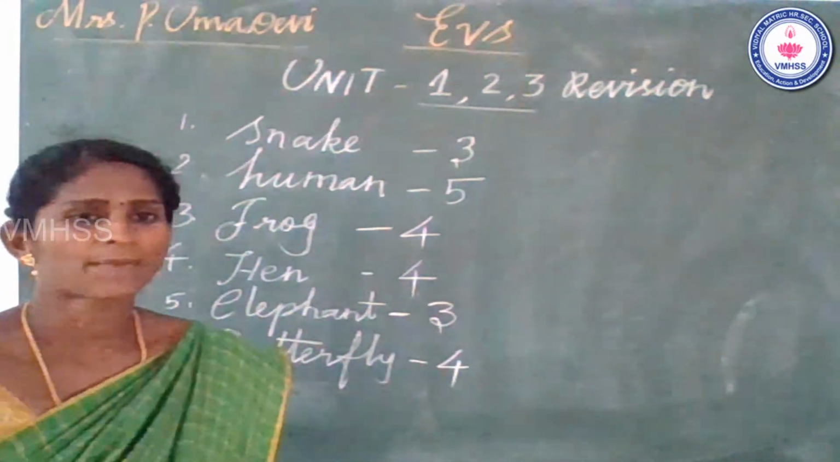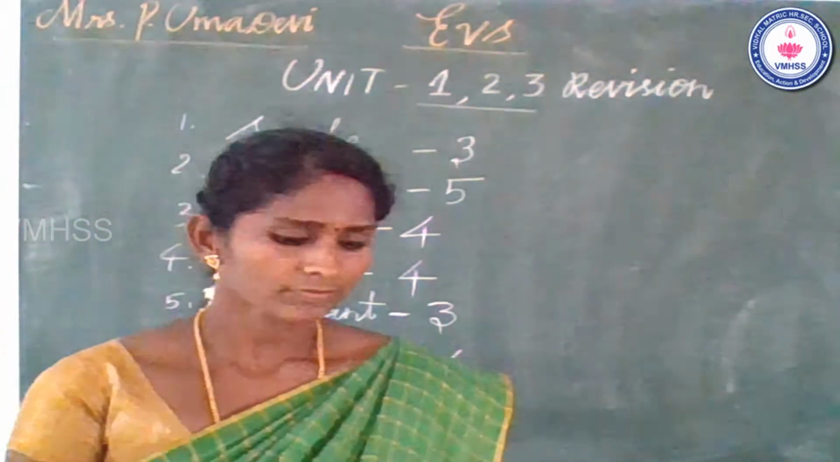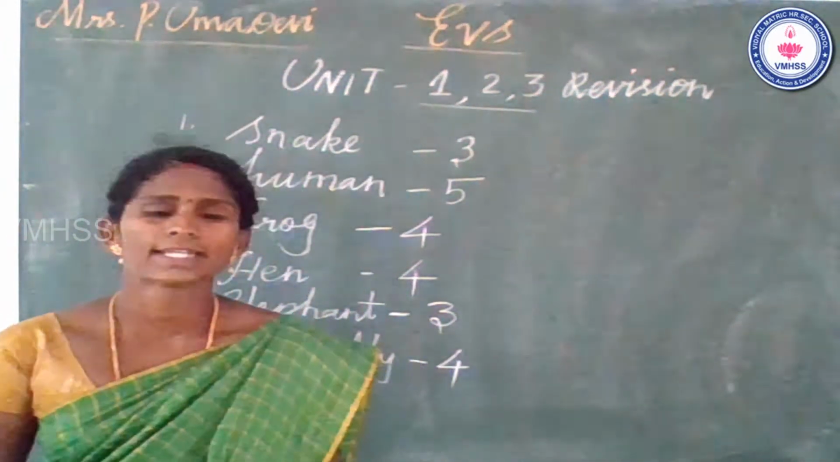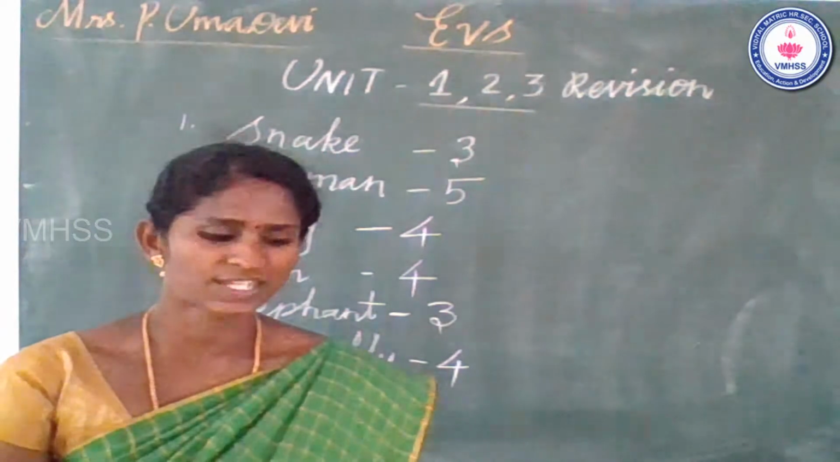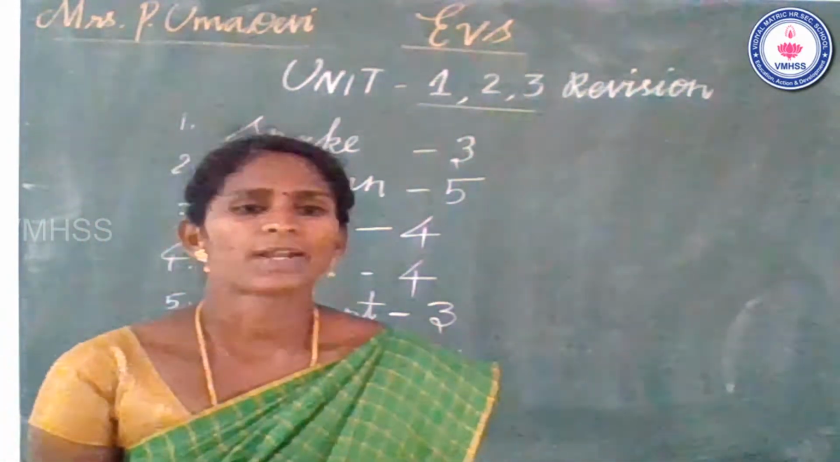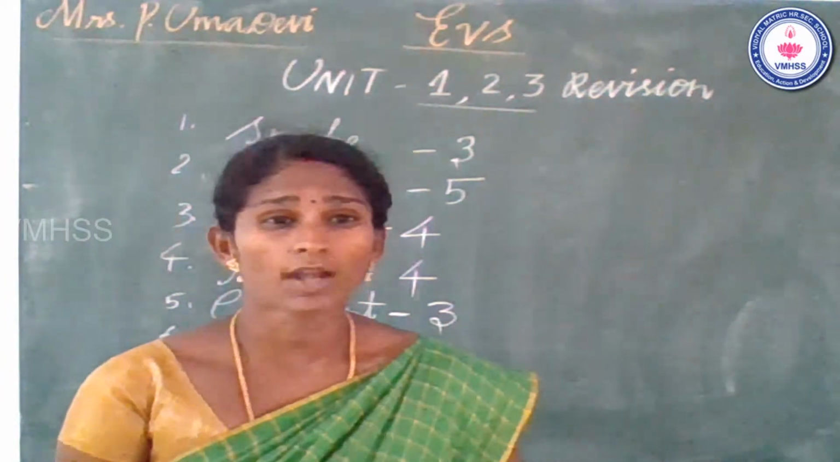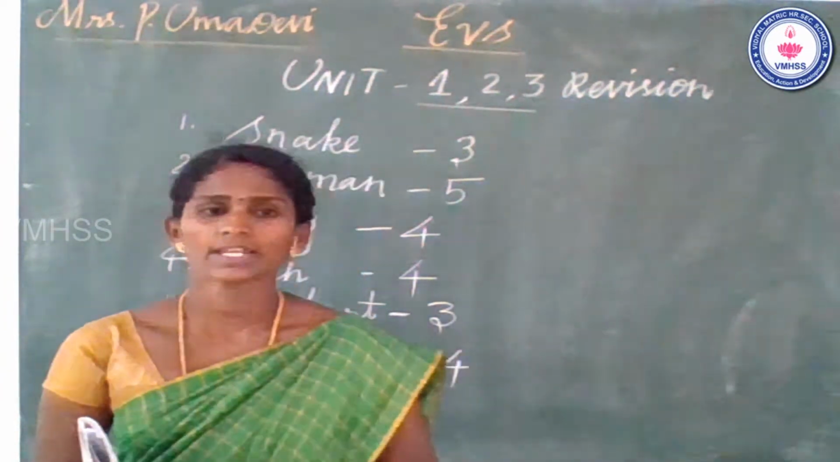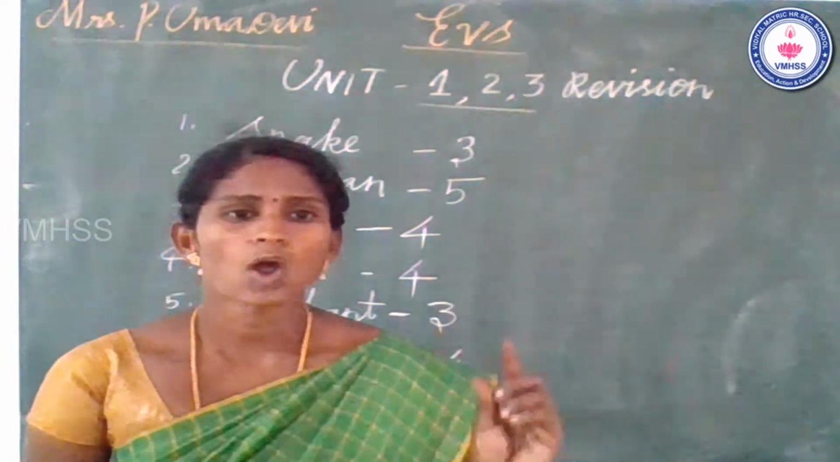Okay, how many stages in a butterfly life cycle? Yes, very good. There are 4 stages in a butterfly life cycle. What is the first stage? Egg stage. The butterfly eggs are very small in size.